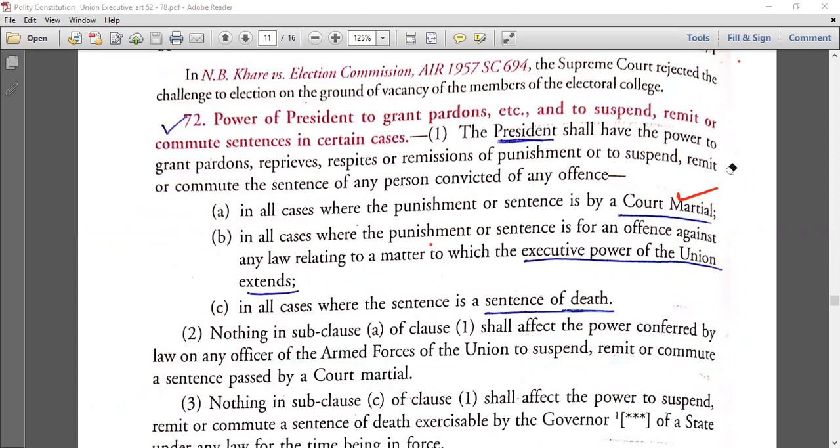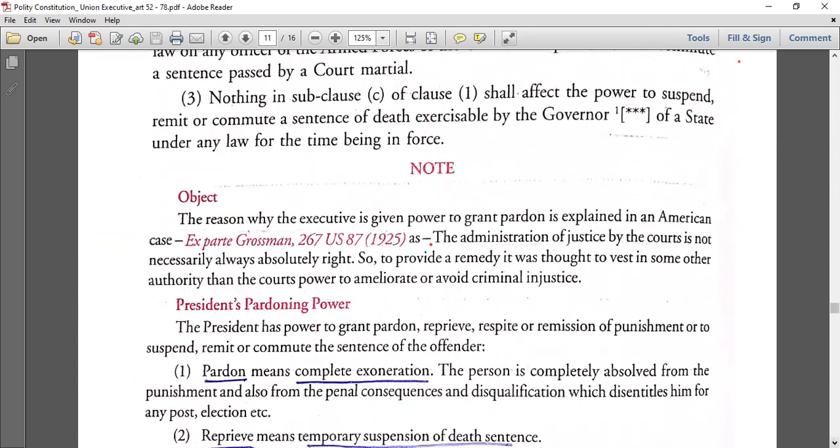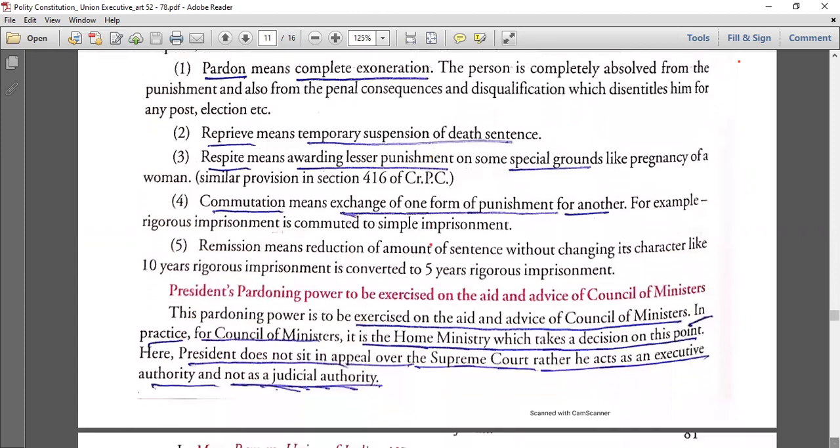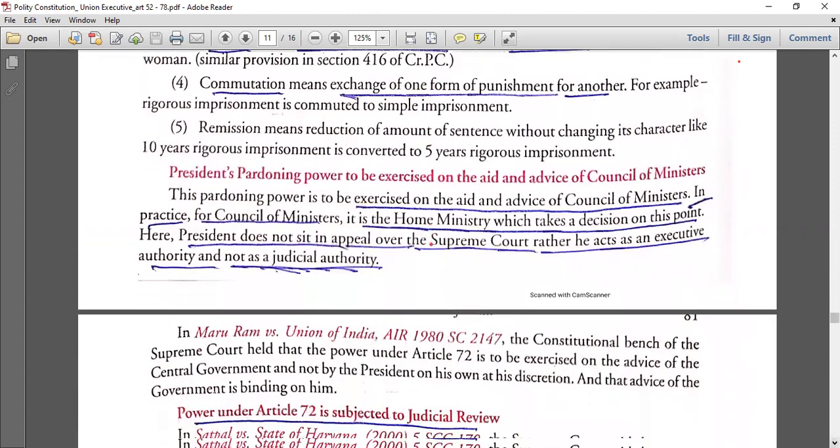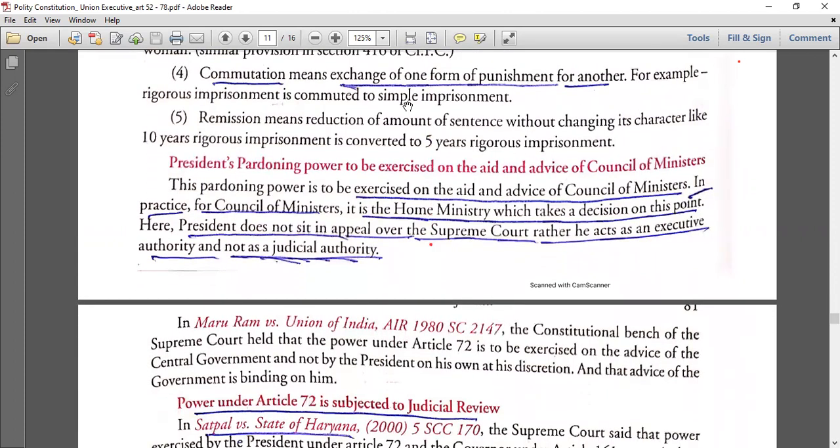Okay, now the most important thing from exam point of view is this, कि इनका जो advice होता है, you have to be very careful here. The President's pardoning power is to be exercised on the aid and advice of the council of ministers. Again, most of the things we studied, like in today's class, these are all on aid and advice. We haven't come to the discretionary part.